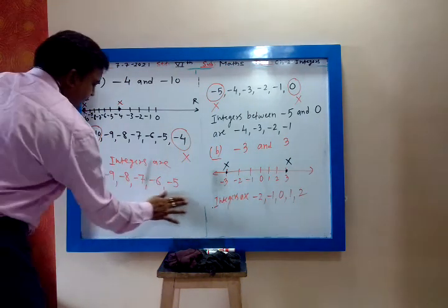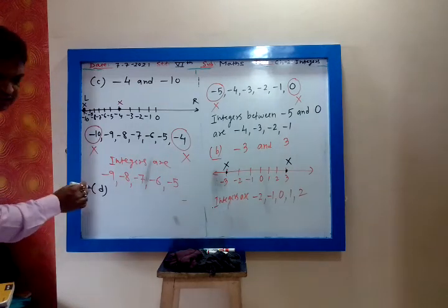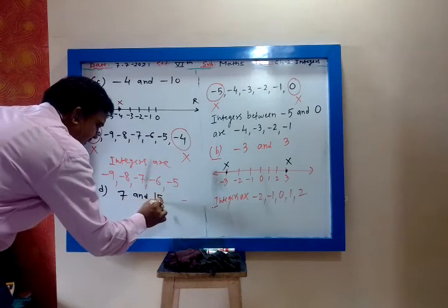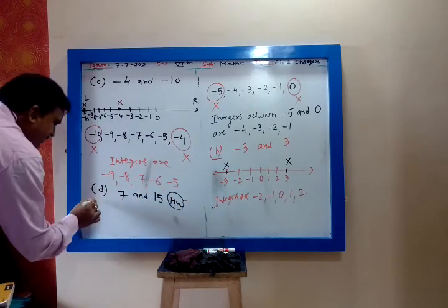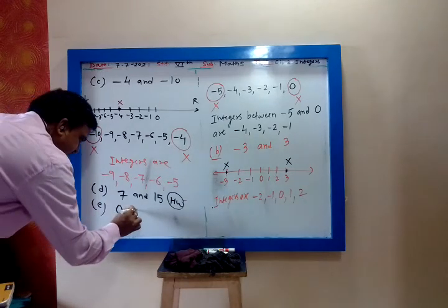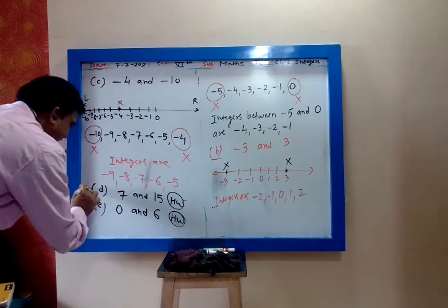Now wait. Now D part is 7 and 15. 7 and 15 homework, D part. Then E part is 0 and 6 homework. So these two, D and E, are homework.